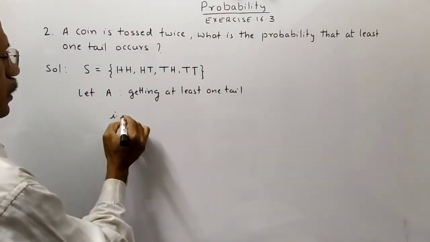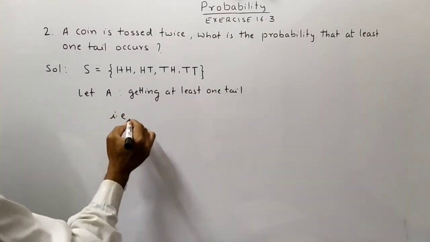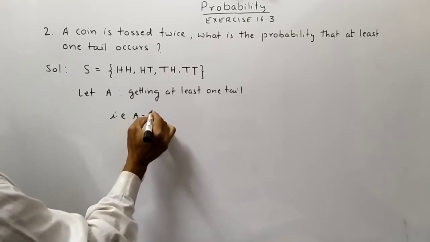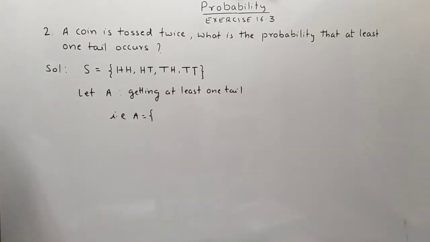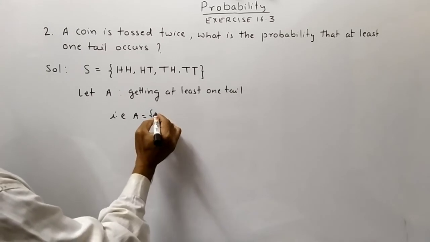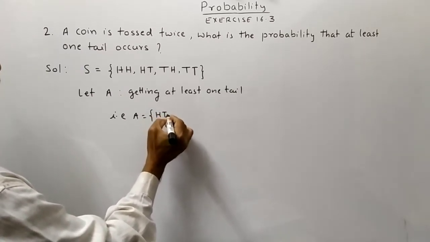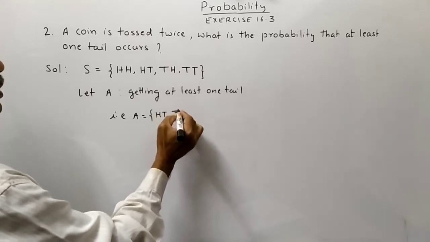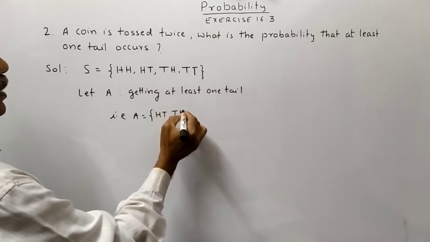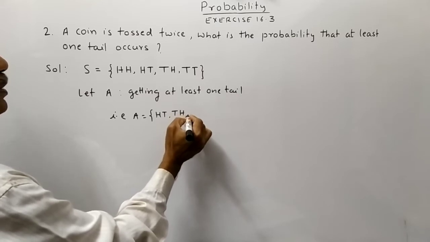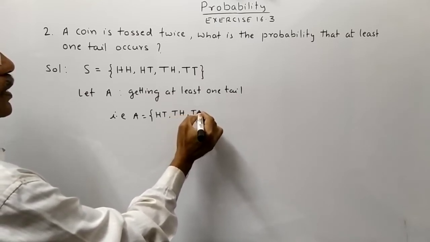That is, A is equal to the set with elements HT, TH, TT.